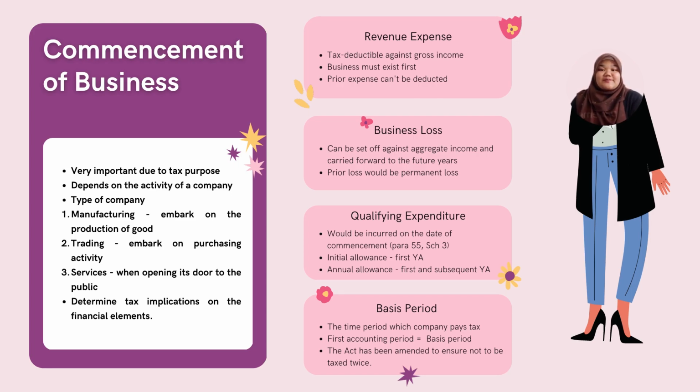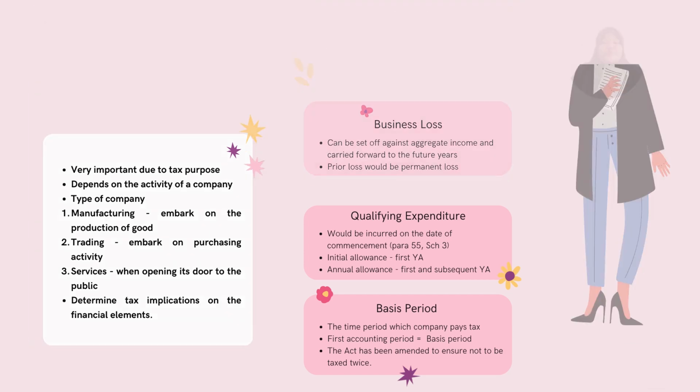The commencement date plays a huge role in setting the basis period for a company. A basis period is basically a time period of which the company pays its tax at the end of each year. The first accounting period will be the first basis period of a company, whether it is more or less than 12 months. For example, a company that has financial year of 1st April 2019 to 31st March 2020, the basis period of year of assessment for tax would be year of assessment 2020.